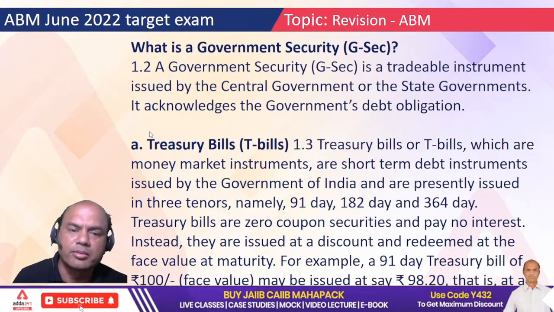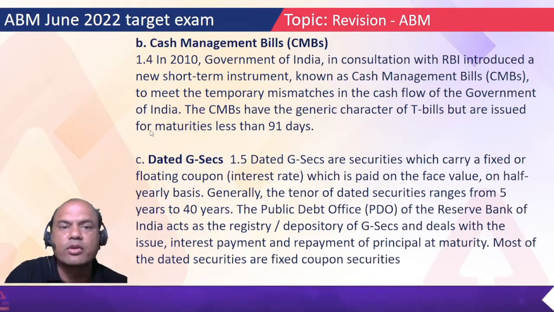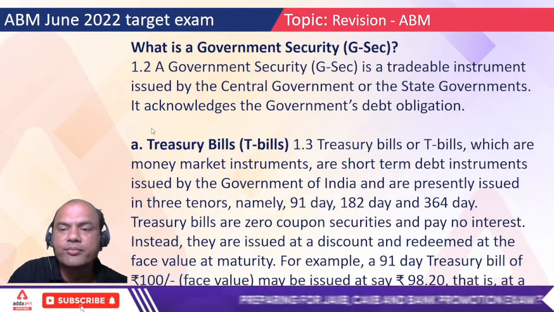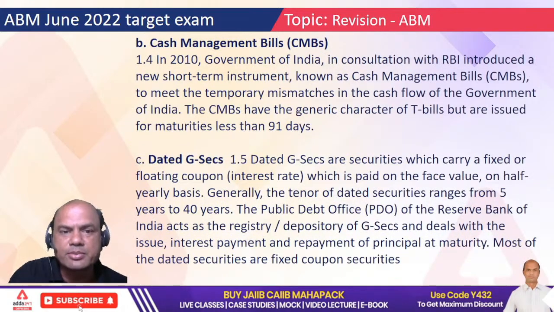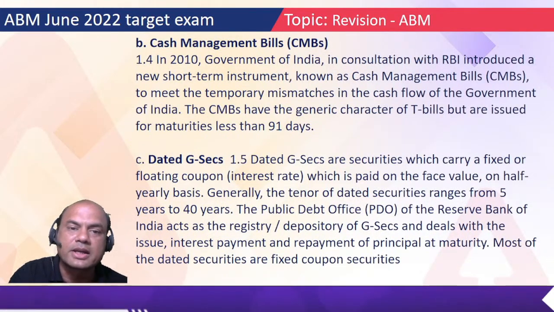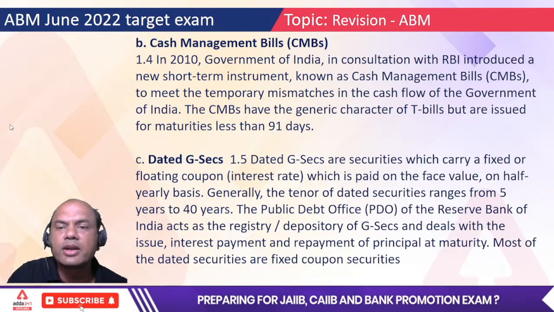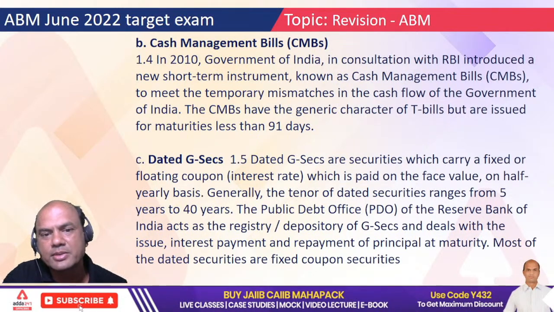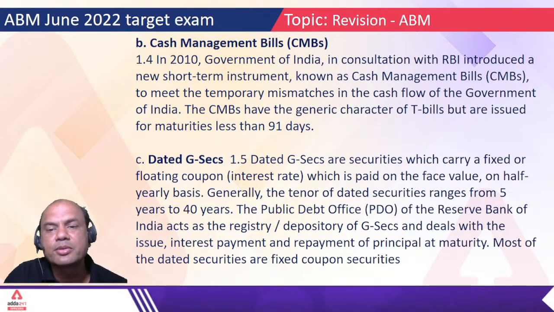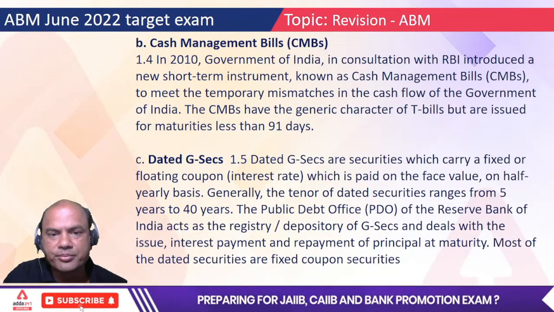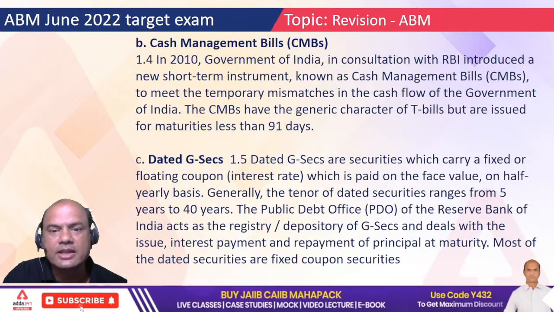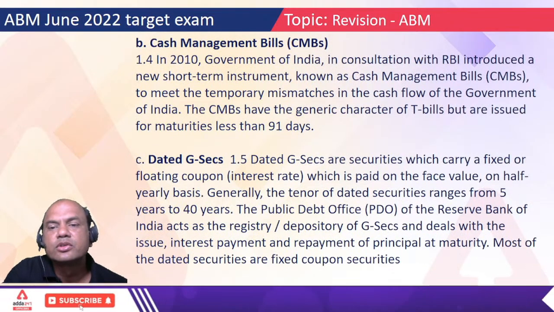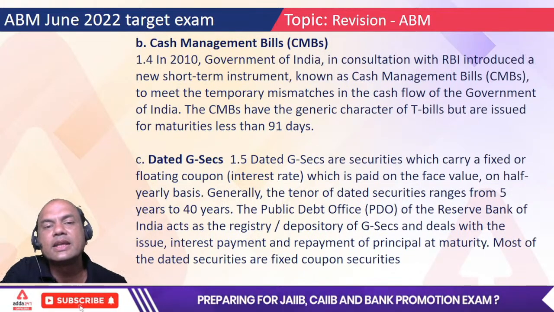Second is cash management bills. These are more short-term bills. Treasury bills are for up to 364 days, so cash management bills are for shorter periods, less than 91 days. The Government of India, in consultation with RBI, introduced a new short-term instrument called CMB, cash management bills, to meet the temporary mismatches in the cash flow of the Government of India. So CMBs have the general characteristics of T-bills but are issued for maturities of less than 91 days. These CMBs are always issued at less than 91 days.